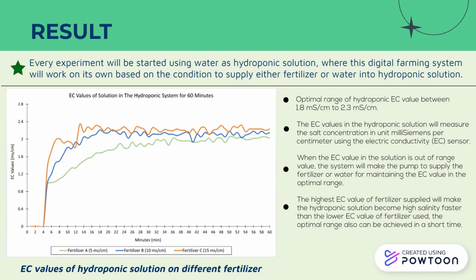The highest EC value of fertilizer makes the hydroponic solution become high salinity faster than the lower EC value of fertilizer used. The optimal range also can be achieved in a short time.